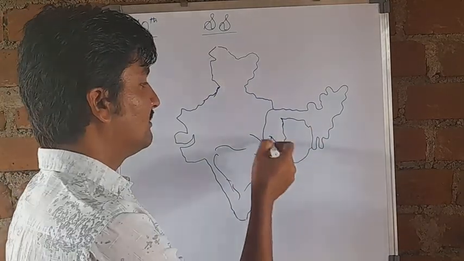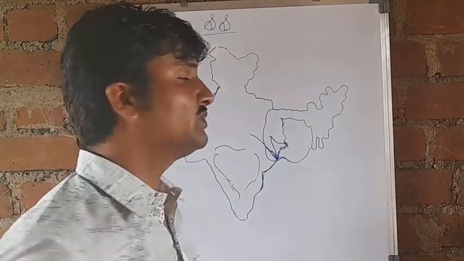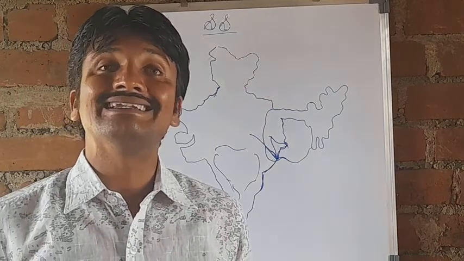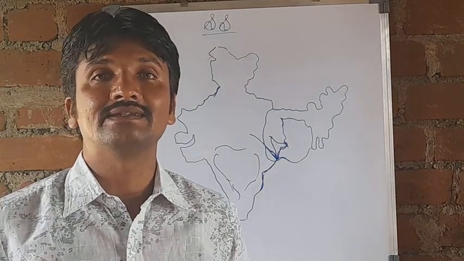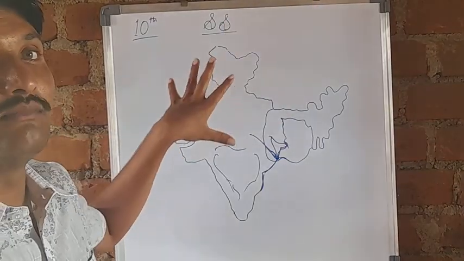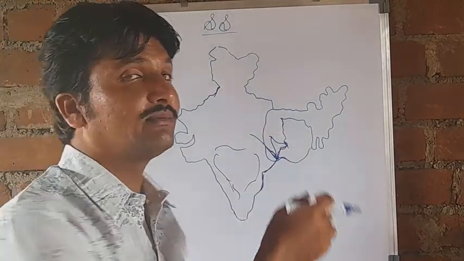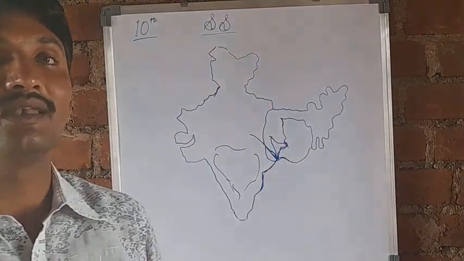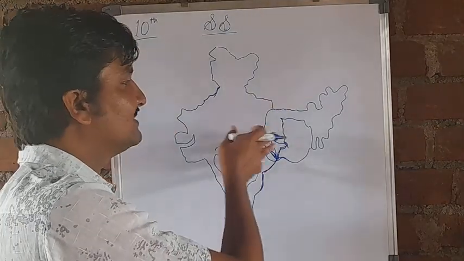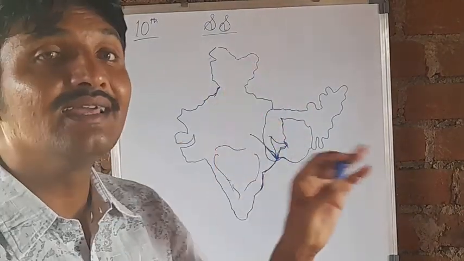So a huge delta was formed here, formed with fertile silt brought from the mountains, because the Ganga and Brahmaputra rivers flow from the Himalayan mountains. They brought and deposited a huge amount of silt in this area, so they created a huge delta, and it's a very fertile area.